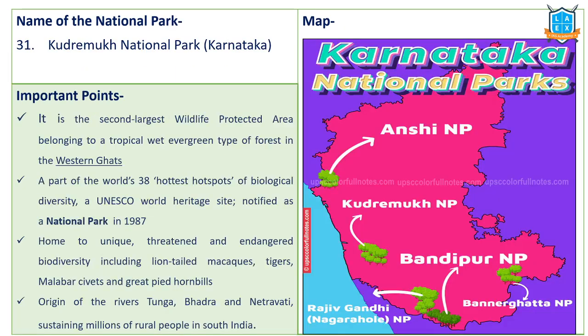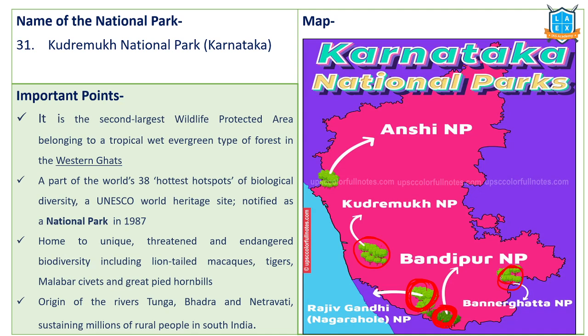Next, Kudremukh National Park, which is important, is located in Karnataka. See, Kudremukh National Park, Bandipur, Bannerghatta, and Rajiv Gandhi, which is also called Nagarhole National Park. Nagarhole and Bandipur National Parks are on the windward side of the Western Ghats, so they have moist forests.